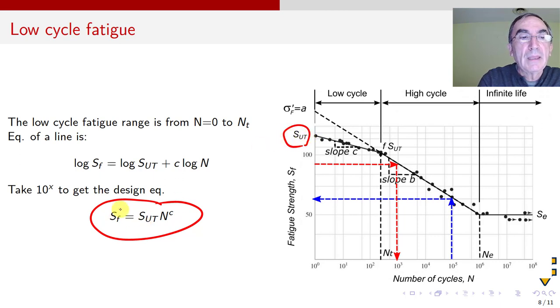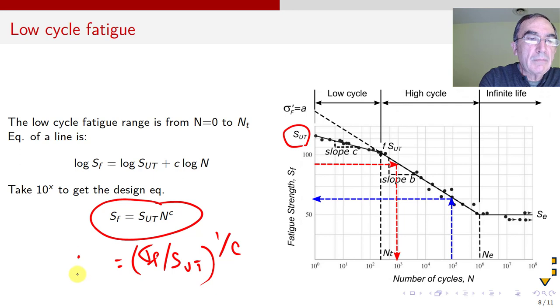If you wanted the analysis equation, you replace SF by sigma F, divide by SUT, and then raise to the 1 over C, and that gives you N. So you don't have to remember that.